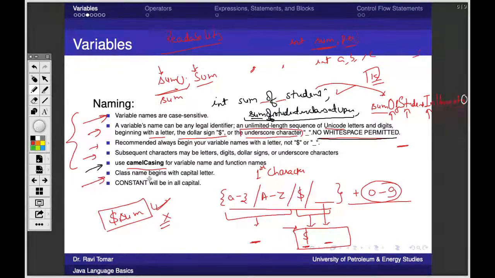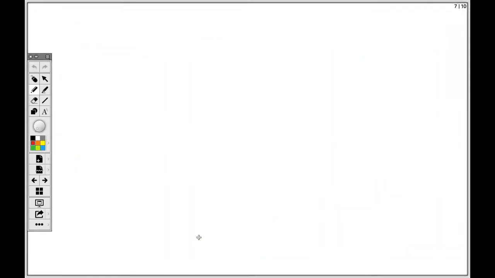For classes, the rule is that the name will begin with a capital character. So it should be like this. For variables, the first letter was always small. For class names, even the first word is always capital, right? This is how we differentiate between classes, variables and functions.